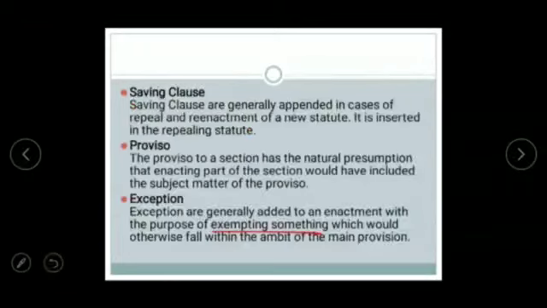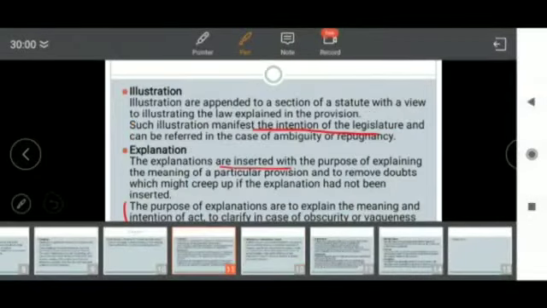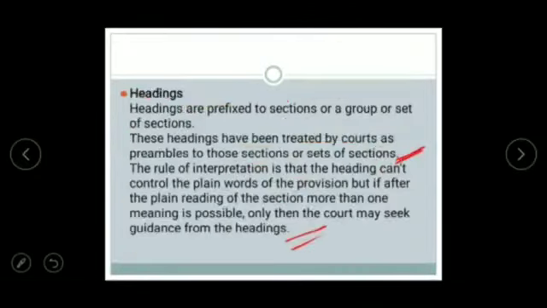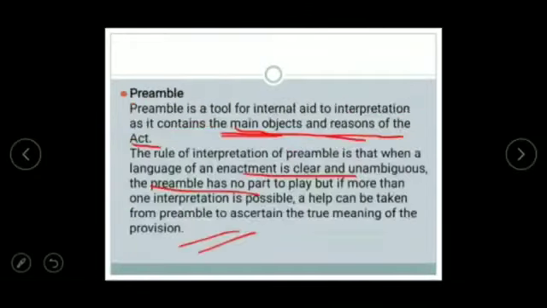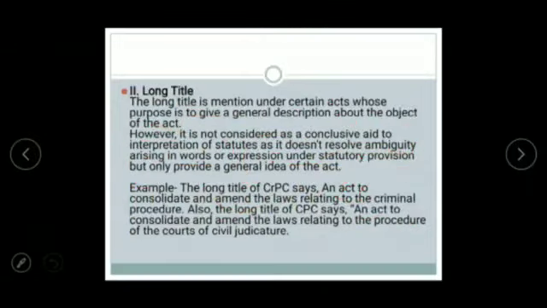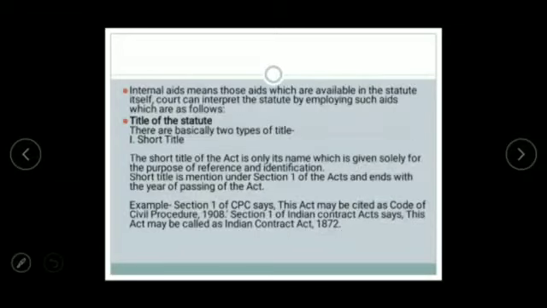Okay, so these were not only but many internal aids, starting with the long title, short title.